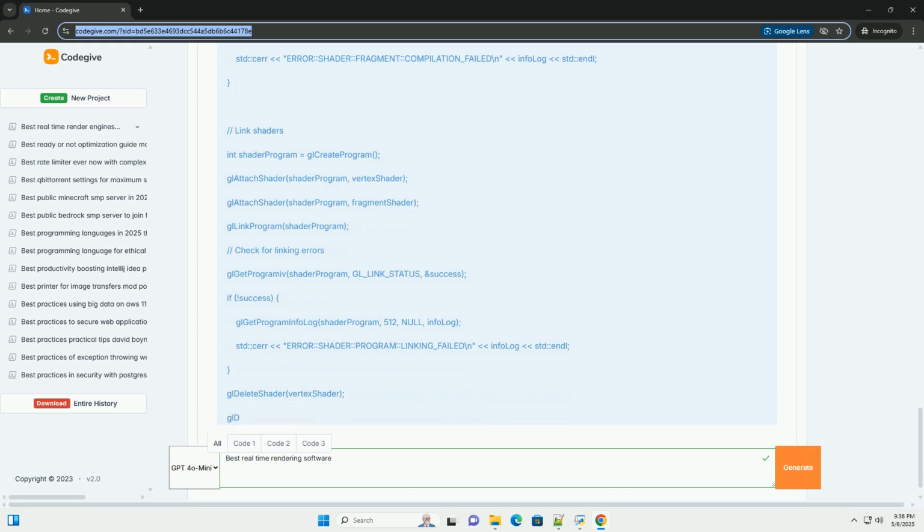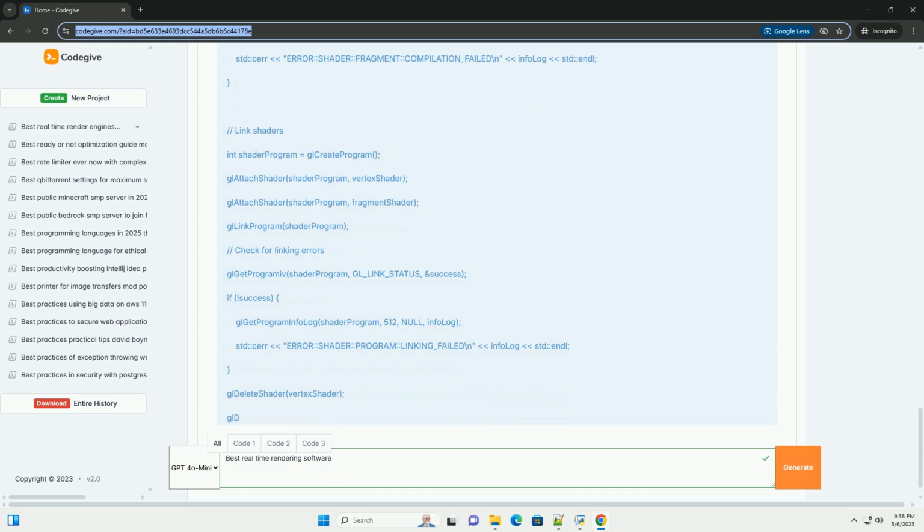Vertex data defines the vertices of the triangle. Vertex Buffer Object, VBO: a buffer on the GPU that stores vertex data. Vertex Array Object, VAO: a container that holds the state of vertex attribute bindings. It stores how the vertex data is laid out in the VBO. glVertexAttribPointer specifies how OpenGL should interpret the vertex data in the VBO. In this case, it tells OpenGL that the VBO contains 3D floating point coordinates.